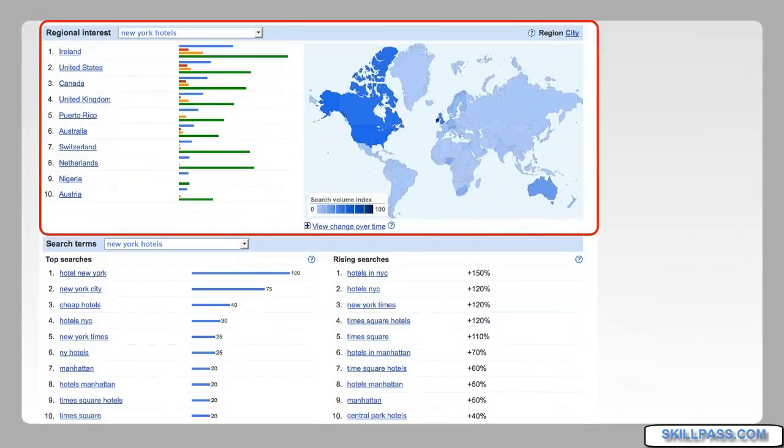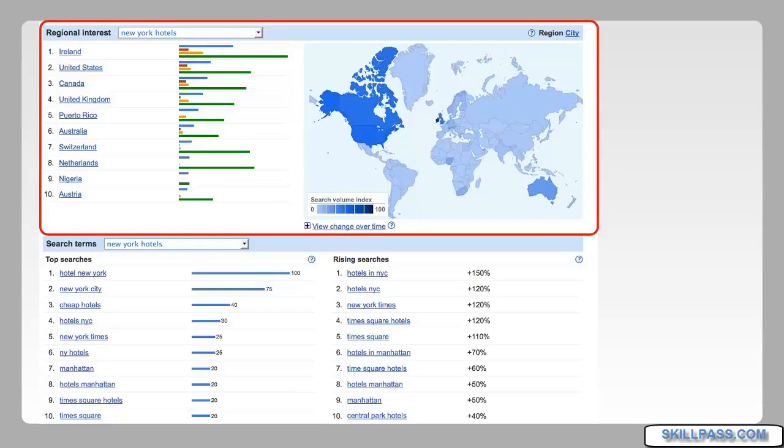Something else that Insights gives us is a regional insight into each of the words. So we can see that that phrase, New York hotels, is in blue, and we can see the list of all the countries that search with that phrase. We can also get a map index of that as well. Each keyword is color-coded, so as you choose that keyword, you can then go down the list, and we can see that Hotel New York is searched on primarily in Ireland.